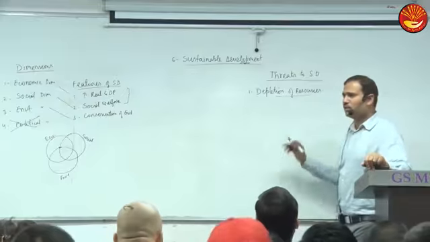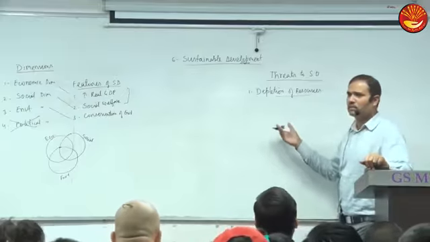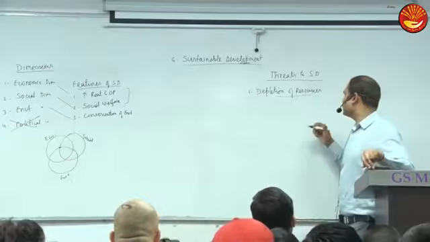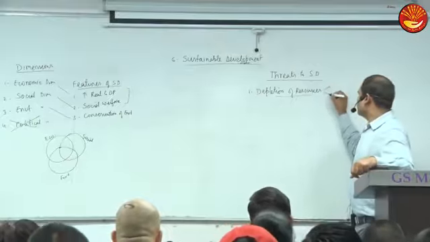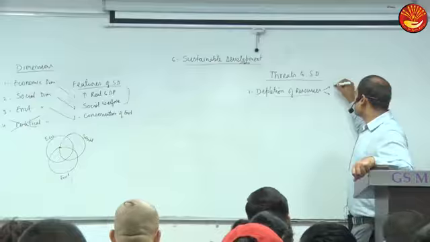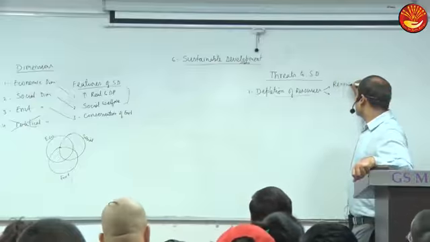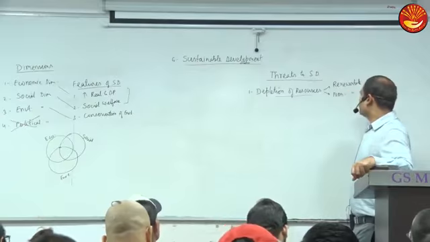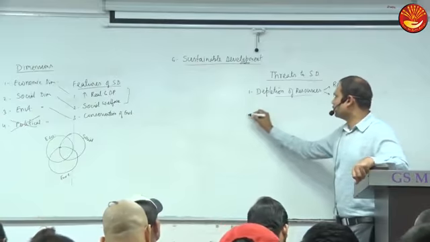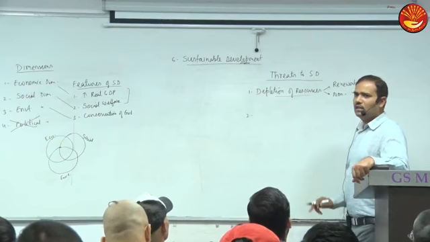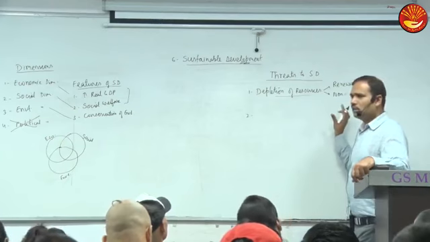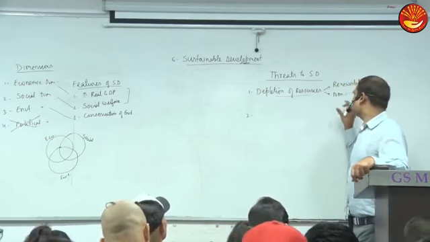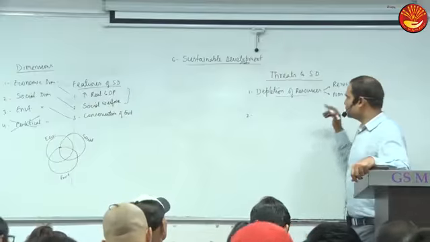Yes, but if resources are depleted, then this development may not be possible. Resources are of two types: renewable and non-renewable. Which is more important? Non-renewable, because we have limited quantity, so we have to be cautious, especially for non-renewable resources.